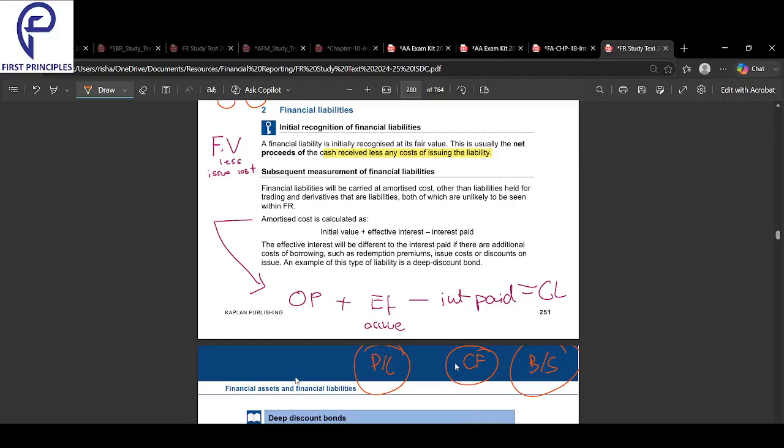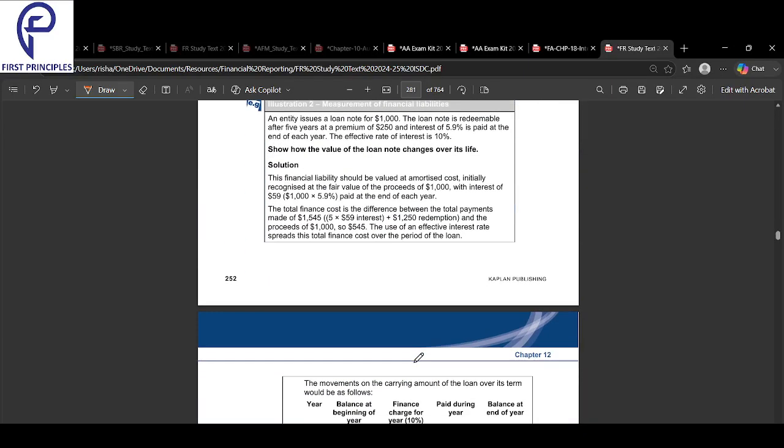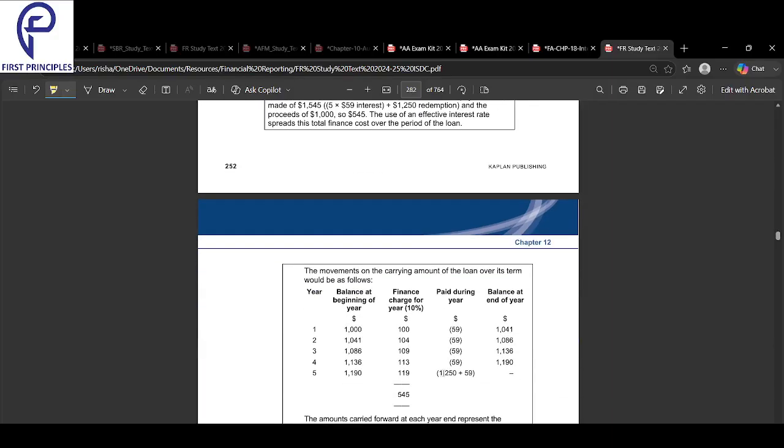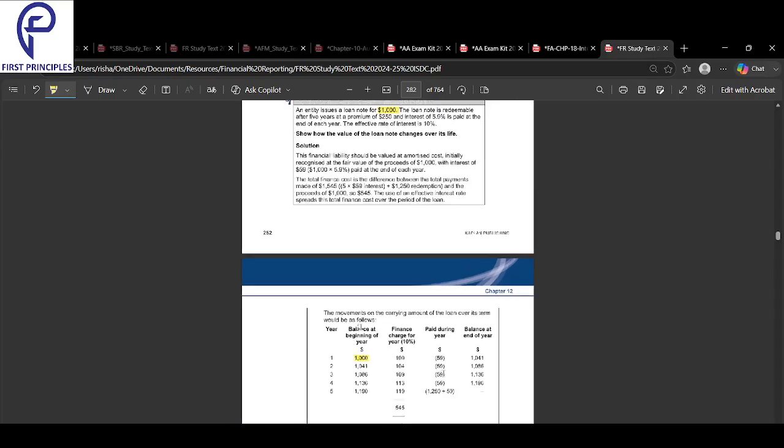Okay, done. Subsequent measurement: initially at fair value less issue cost, subsequently using this table. Immediately let's look into a number here. Here they are telling us the issue of a loan is 1000. So you see the issue of the loan was 1000, and we have taken 1000 here.